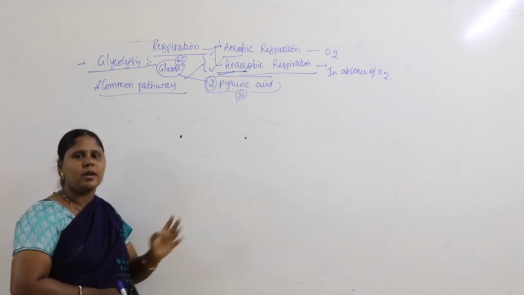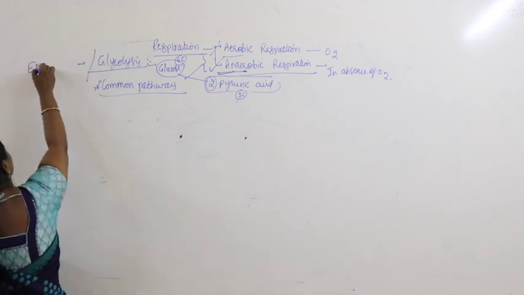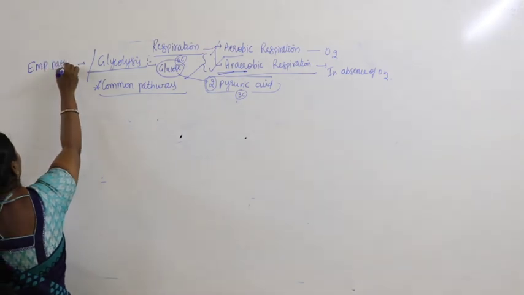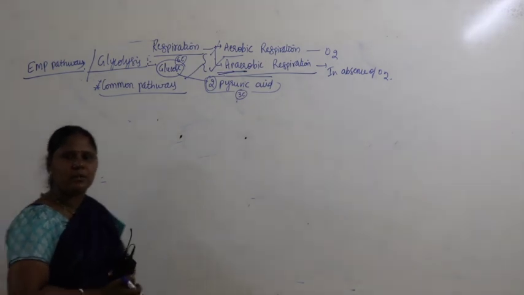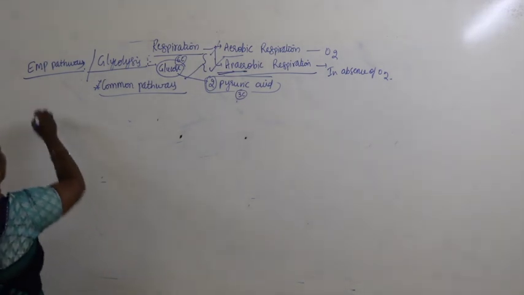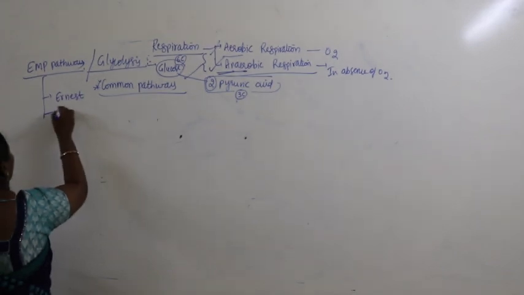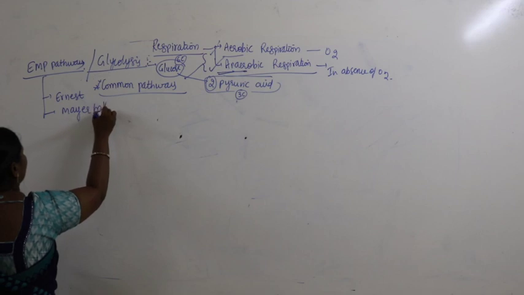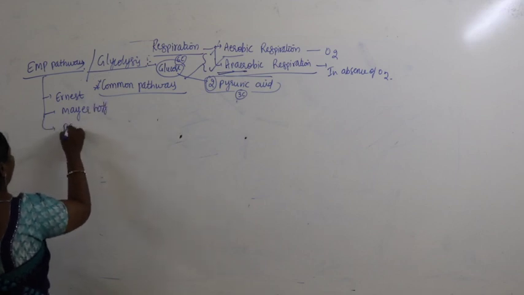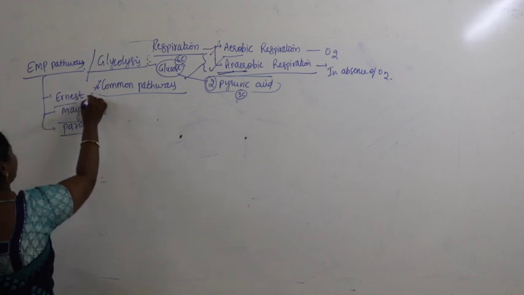Let's begin with glycolysis. Glycolysis is also called the EMP pathway. Why is it referred to as the EMP pathway? The three scientists are Embden, Meyerhof and Parnas.